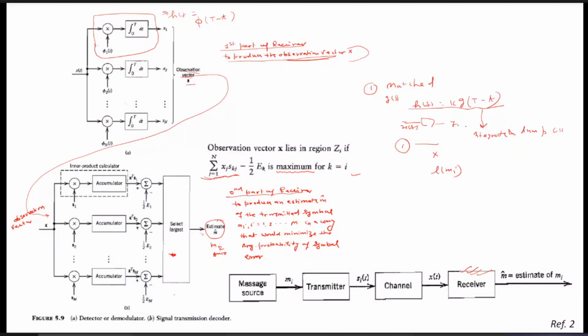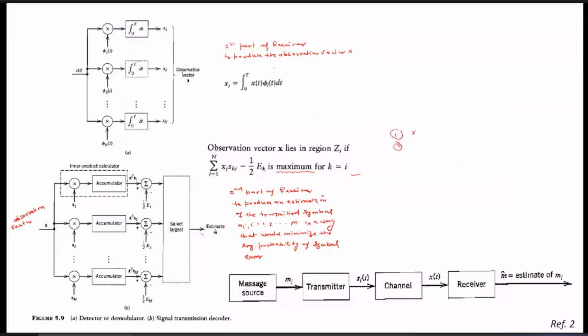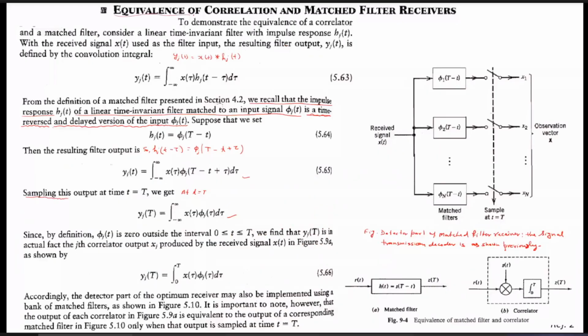This correlator simply makes the decision on the estimate of mi on the basis of observation. The main task is to design the observation space. So we can replace this portion by the matched filter which has the impulse response phi(T minus t). Then the output of this correlator is the same as that of the other circuit. This is called the equivalence of the correlator and matched filter receivers.